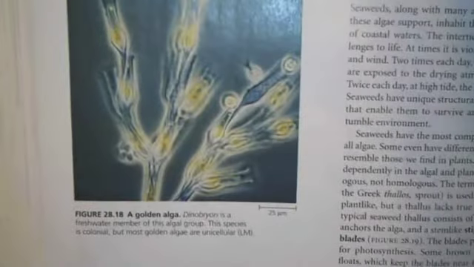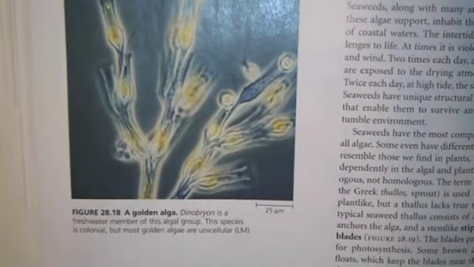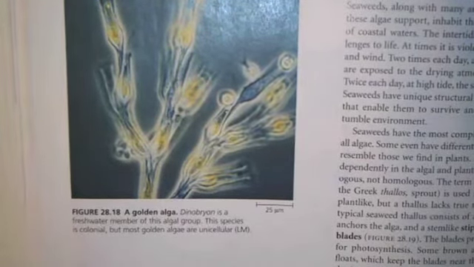Your Chrysophyta are going to be your golden algae. Okay, the reason why they have that golden look to them is the pigments carotene and xanthophyll. They're biflagellated, which means they have two flagella. They live in freshwater and marine environments, and they compose a lot of plankton. Some are mixotrophic, but most of them are unicellular.